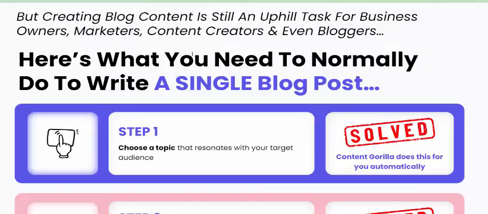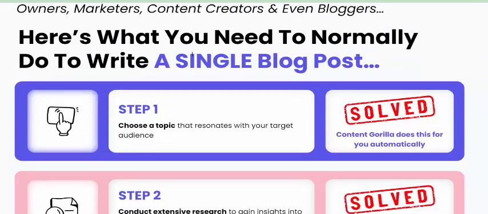Now let's see what you need for your content with Content Gorilla.